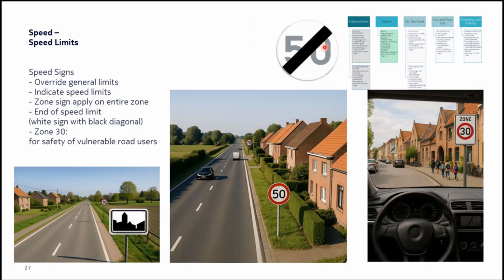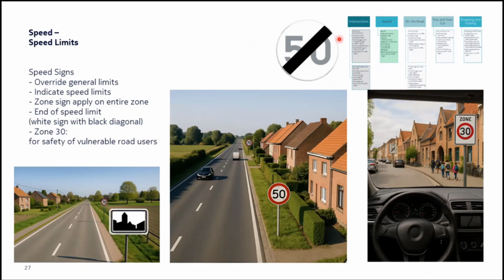Now, for end of prohibition, if they don't have anything on the board, no 50, just a line like this, then it ends all prohibitions. Important to remember. Let's say there are two prohibitions. One is you drive at 50 kilometers per hour. The other prohibition is no overtaking.